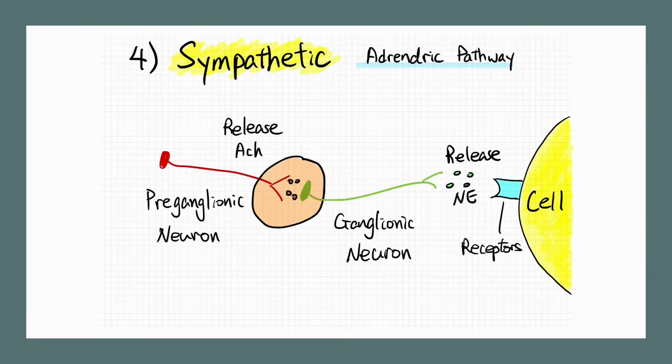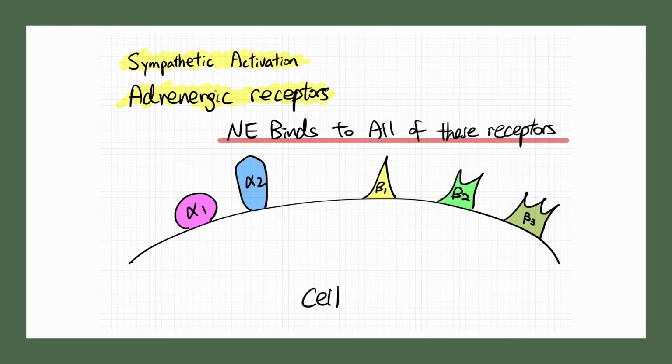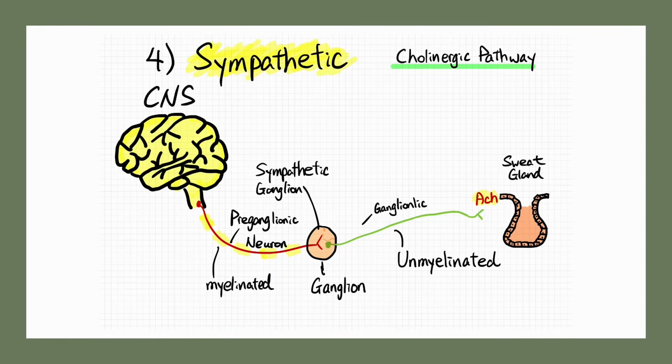Generally, sympathetic activation in sympathetic adrenergic pathways leads to norepinephrine release to specific effector organs and causes increased alertness, feeling of energy, euphoria, increased breathing rate, and elevated muscle tone. Sympathetic stimulation is primarily from interactions of norepinephrine and epinephrine with alpha and beta adrenergic receptors. However, there is a special case. In generalized sweating, sympathetic cholinergic pathways are active. The released acetylcholine stimulates sweat gland secretion and increases generalized sweating.